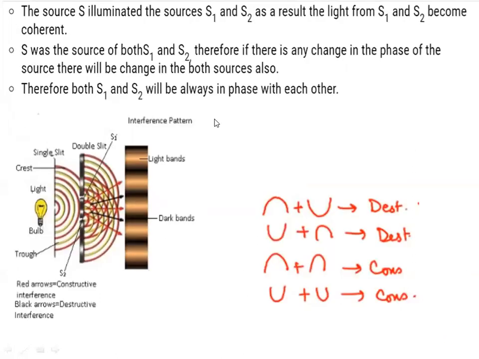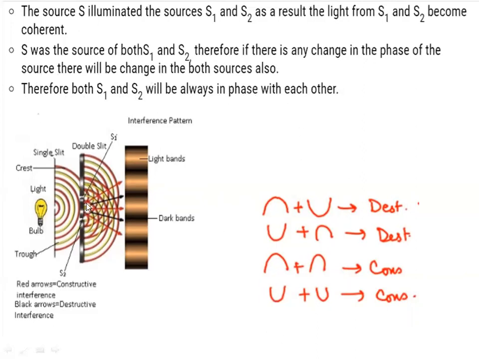Okay, so this is the explanation for this. This is the slit, this is a crest which is happening. Red color shows crest and yellow color is trough. So where the interference is happening over here, the source S is illuminating S1 and S2, and the light from S1 and S2 become coherent sources. S is the source of the light for both S1 and S2. Therefore, if there is any change in the phase of the source, there will be a change in both the sources also. So they will behave like coherent sources. Therefore, S1 and S2 will always be in phase with each other.